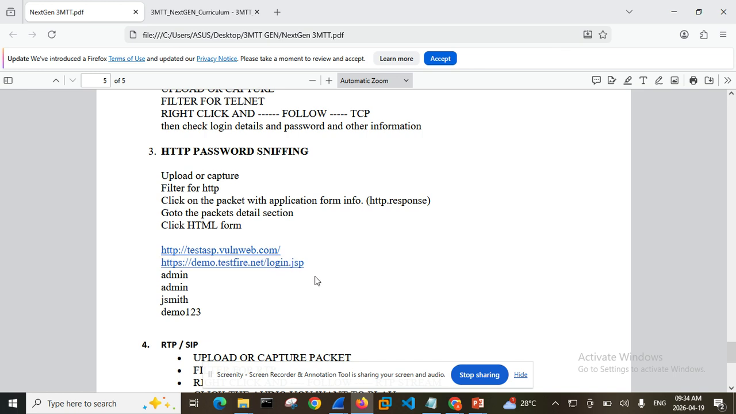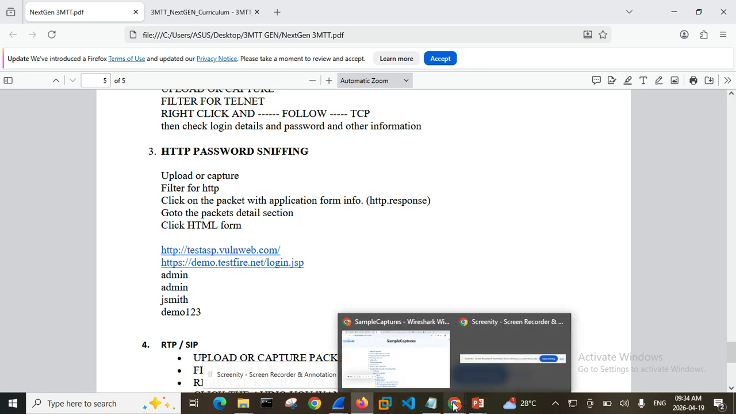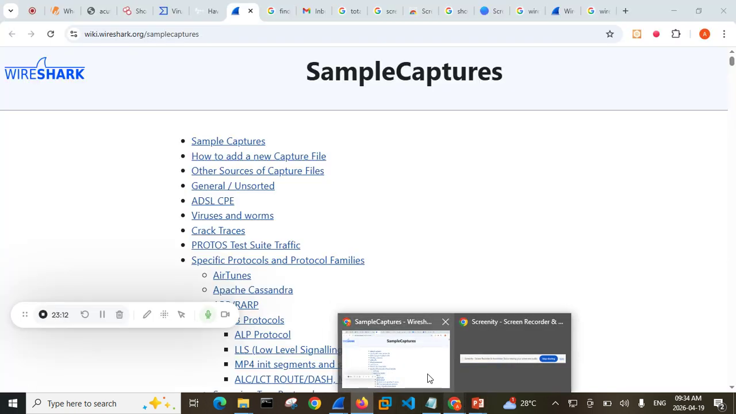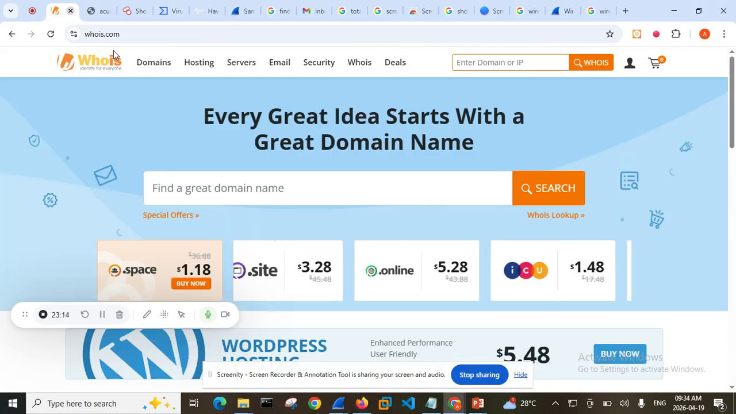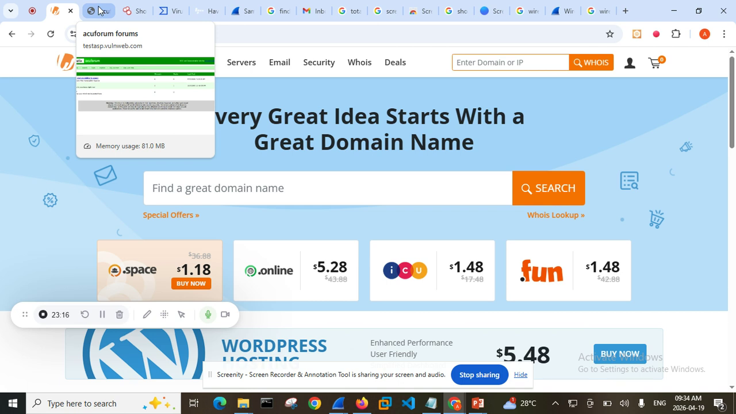Okay, so one of the websites you want to go to is this other one that we have here, and this other one. These are websites that are available for students who are learning how to do these things. So we want to go to this website now. I have this website in this environment.